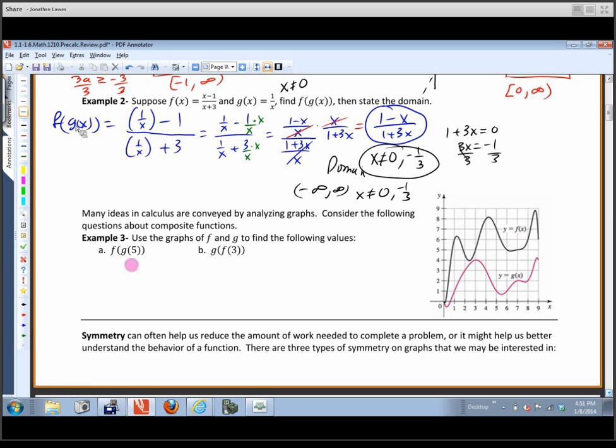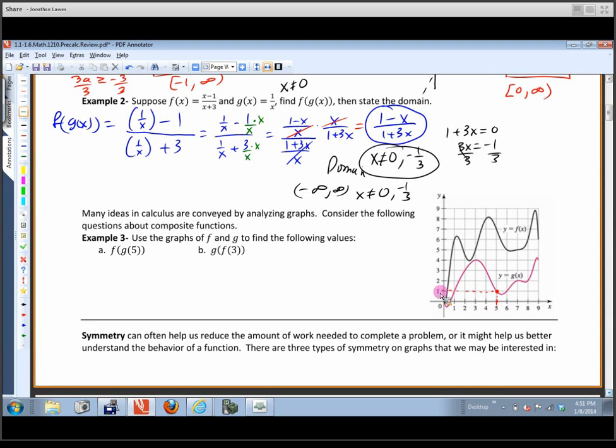So this means that we're going to plug in a 5 into g. So let's do that right here. I'm going to use the red. We're plugging in a 5 for x. So let's start right here, and I'm going to plug that in, and we're going to find out what g is. Now, if I plug in a 5, g of 5 is 1. So I'm going to follow that over here just to represent what we've got there.